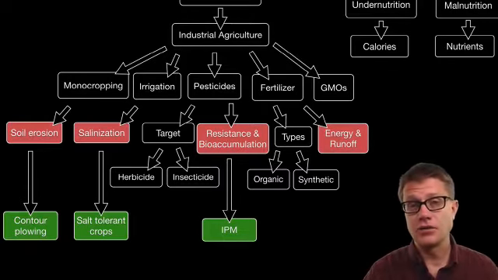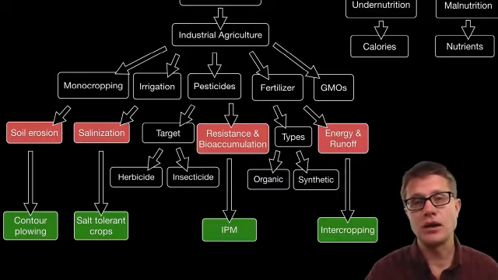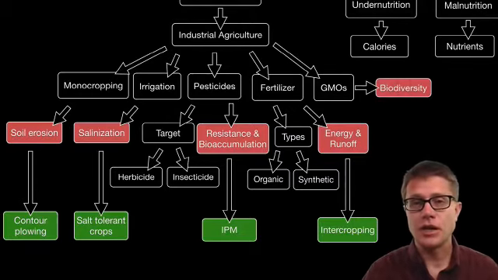Fertilizers require a lot of energy. They require fossil fuels to make, and also they will run off the fields and enter into the food web, causing things like eutrophication. So what can we do? We can use other crops as fertilizers using something called intercropping. Genetically modified organisms, most of the studies are saying, are not harmful to humans to eat, but they can lead to a decrease in biodiversity.